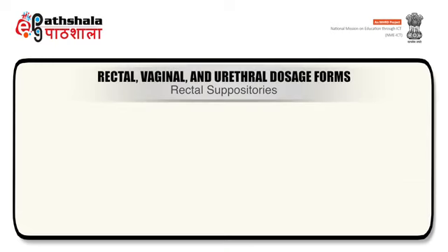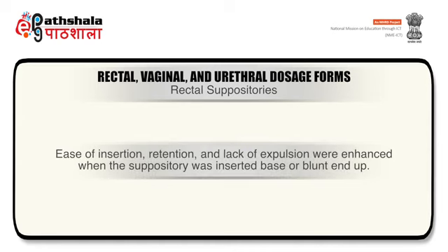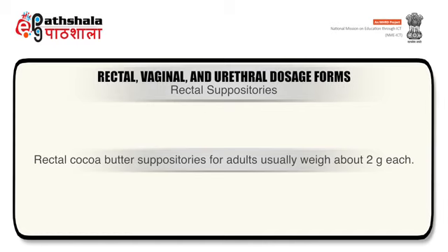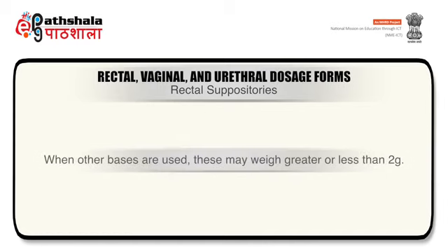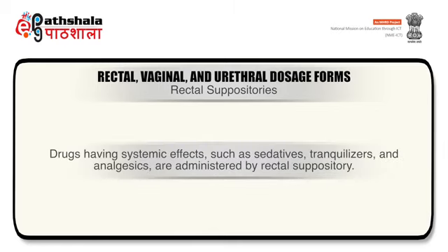Now the rectal suppositories. Most rectal suppositories today are torpedo shaped with the apex tapering to the base. Ease of insertion, retention and lack of expulsion are enhanced when the suppository is inserted base end up. Rectal cocoa butter suppositories for adults usually weigh about 2 grams each. When other bases are used, these may weigh greater or less than 2 grams. Infant rectal suppositories usually weigh about 1 gram each. Drugs having systemic effects like sedatives, tranquilizers, and analgesics are administered by rectal suppositories.